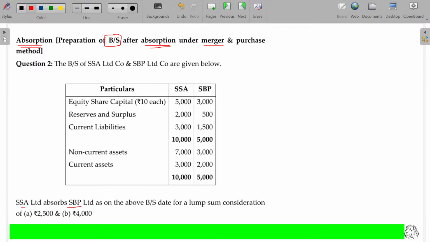SSA Limited absorbed SBB Limited as on the above balance sheet date for a lump sum consideration of 2,005. So SBB becomes a part of SSA. Though SBB merged with SSA, SBB will still have some control and participate in decision making in case of pooling of interest method, merger. If SBB shareholders are losing their rights in the new company, then it will be considered as purchase method. Here, we have been asked to prepare the balance sheet, assuming this may be a merger method as well as a purchase method. Both ways you have to solve this illustration. Is that clear?